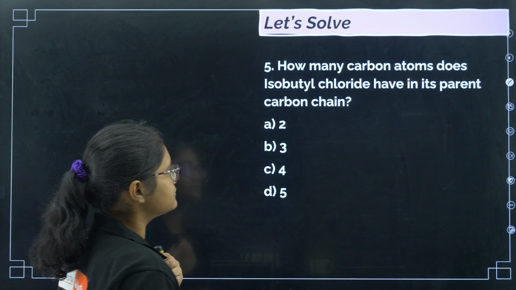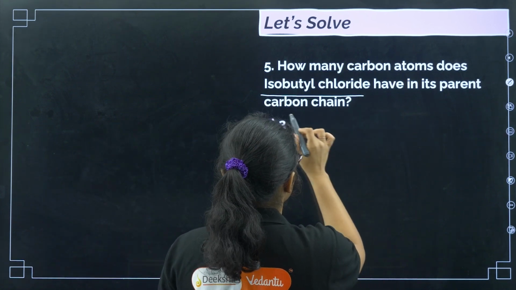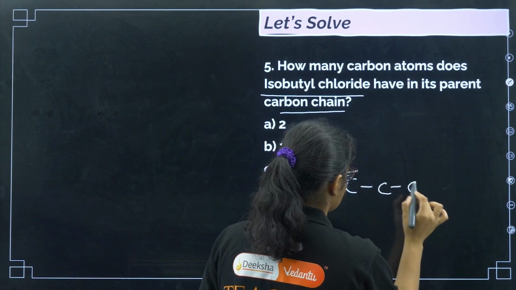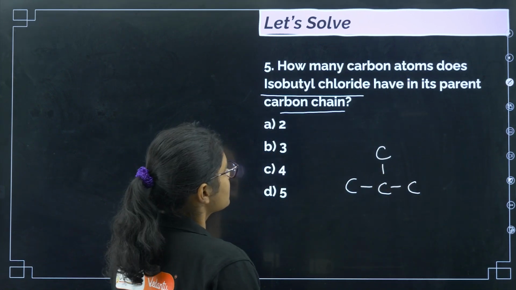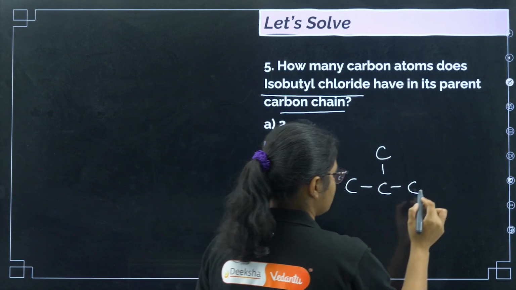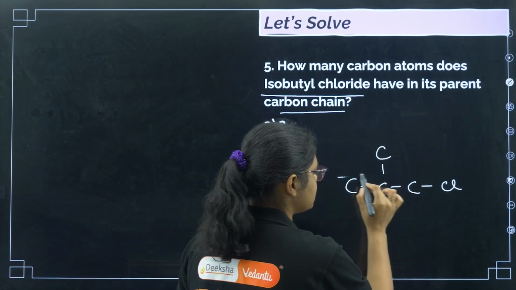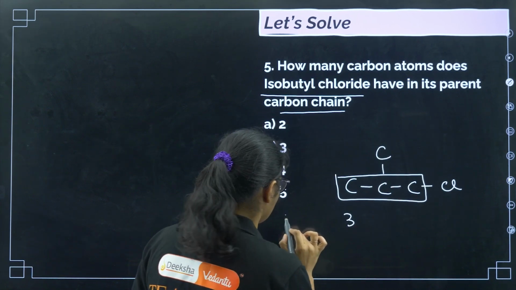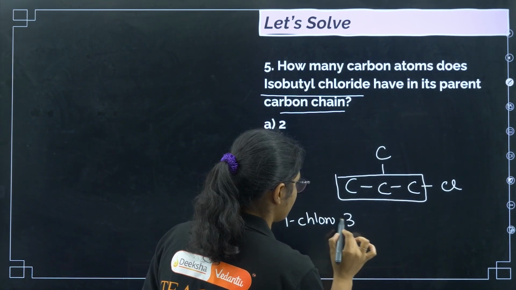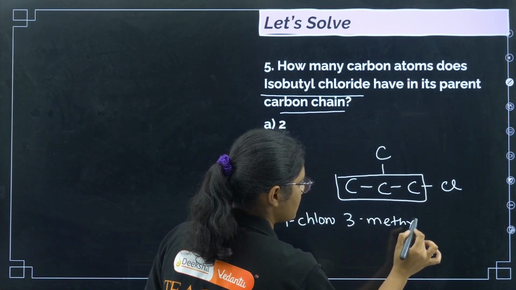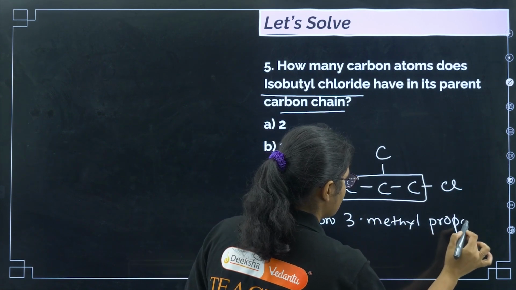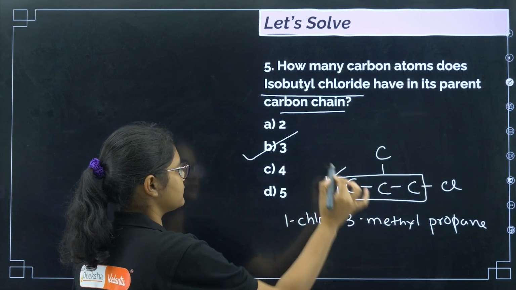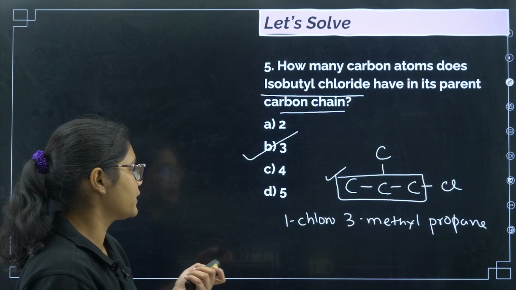Now how many carbon atoms does isobutyl chloride have in its parent chain? So if you draw the isobutyl structure, okay, isobutyl chloride, I can draw it like this. Okay. So now if I name this, this is the parent chain. What is its IUPAC name? It is 1-chloro-2-methylpropane. So in the main chain of isobutyl there are only 3 carbons. So the correct answer for this question will be option number B.